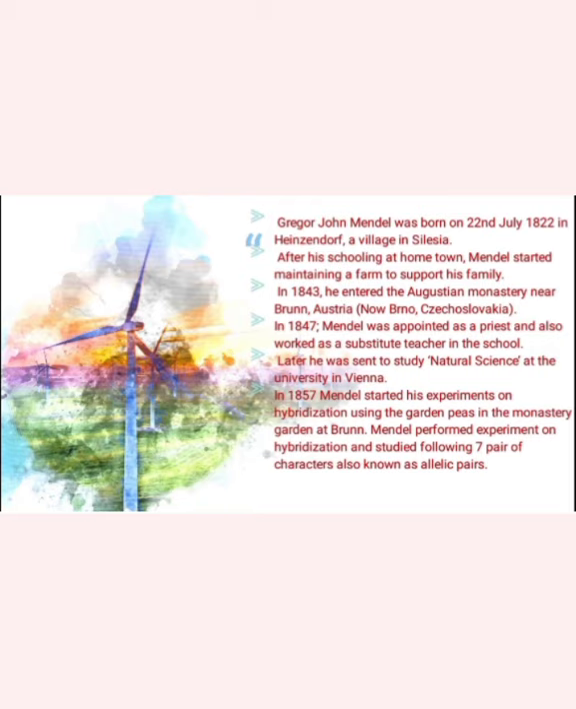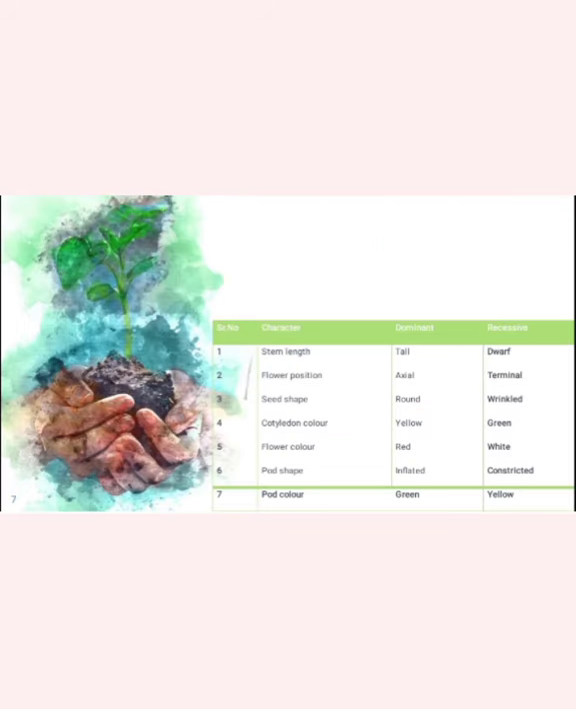If flower position is axial, the gene is dominant, they show the axial character. If the gene is recessive, they show the terminal character. Seed shape: if they show the dominant gene in seed shape, they show the round character. If they show the recessive gene, they show the wrinkled character. Then cotyledon color: if the gene is dominant, they show the yellow character, and if it is recessive, they show the green color.